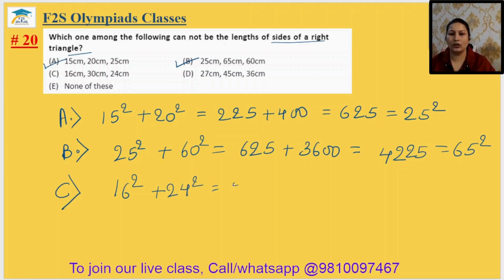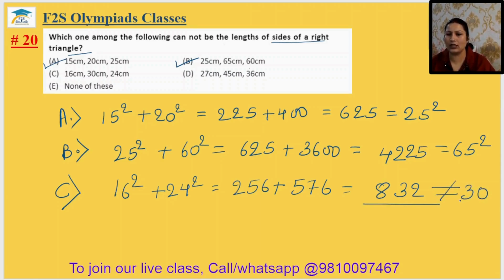Come to the option C, 16 square plus 24 square. So 16 square is 256 plus 24 square 576. If we just take the sum, 6 plus 6 is 12, carry 1, 7 plus 1 is 8, 8 plus 5 is 13, carry 1, 5 plus 2 is 7 plus 1 is 8. 832 is not the square of 30. So we can say C is the option which is not the length of the side of the right angle triangle. For the option D, you can check whether it is following this rule or not. Okay, so 20th answer will be option C.